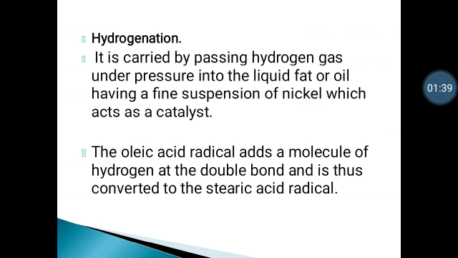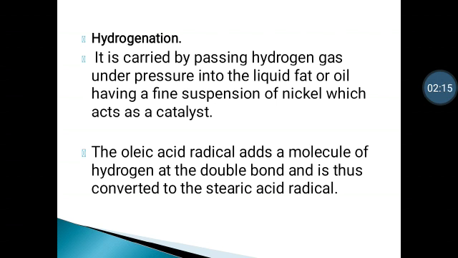Then the next point, reactions of fats and oils. In that, the first reaction is hydrogenation. Hydrogenation is a reduction reaction which results in an addition of hydrogen. If an organic compound is hydrogenated, it becomes more saturated with hydrogen atoms. In hydrogenation, the most commonly used catalysts are nickel, platinum and palladium. Hydrogenation reduces the number of double bonds or triple bonds in hydrocarbons.